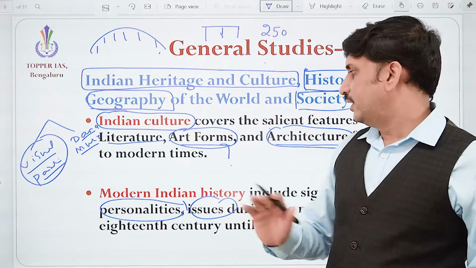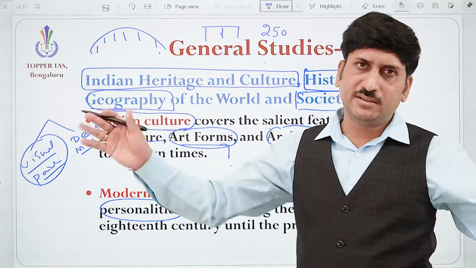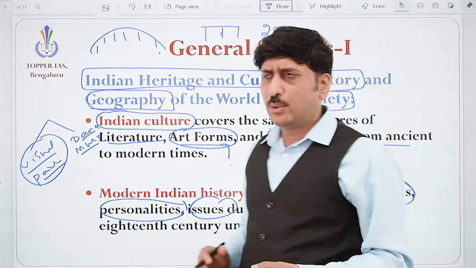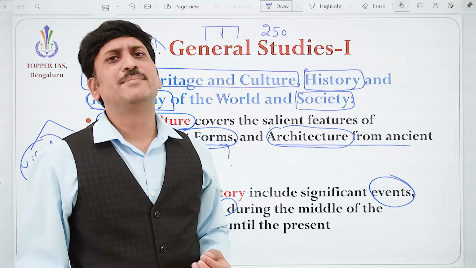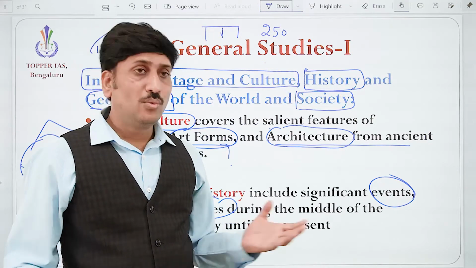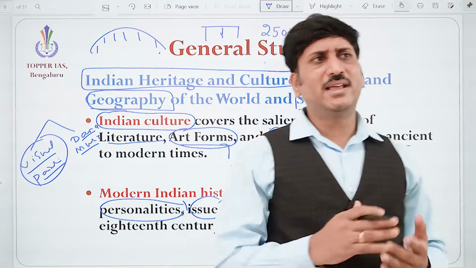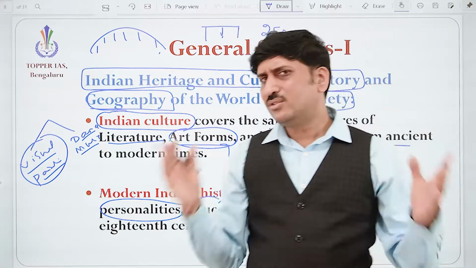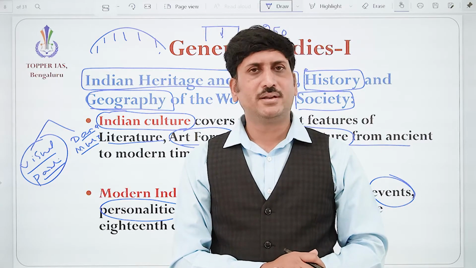So here we are not only going to study just these main events, like the Jallianwala Bagh massacre, how the innocent people were killed in that massacre, correct? What was the action taken? Why actually did General Dyer order the killing of those innocent people gathered in Jallianwala Bagh in Amritsar, correct?